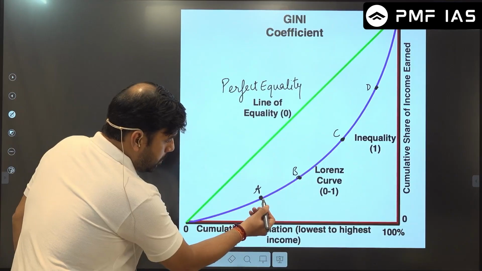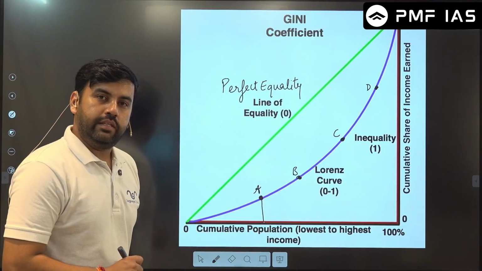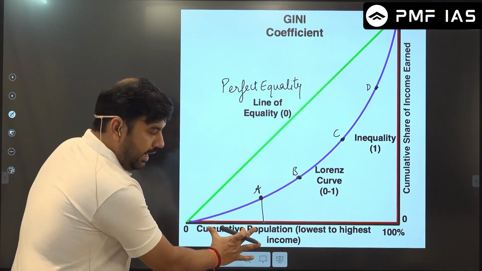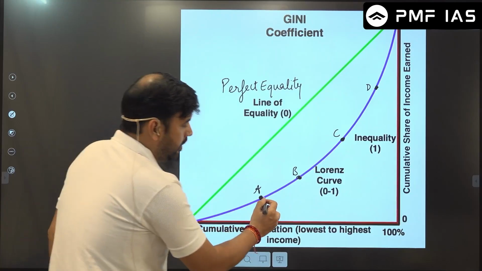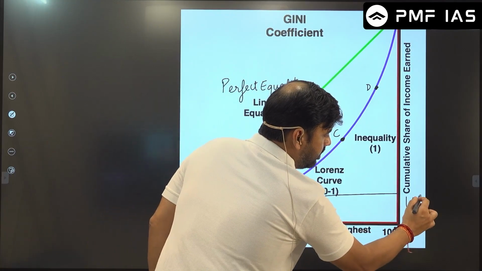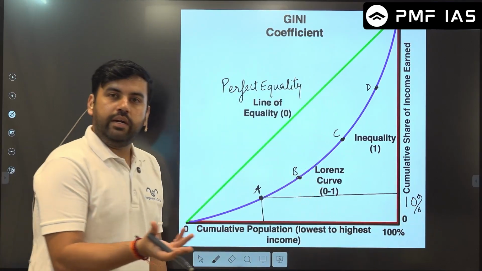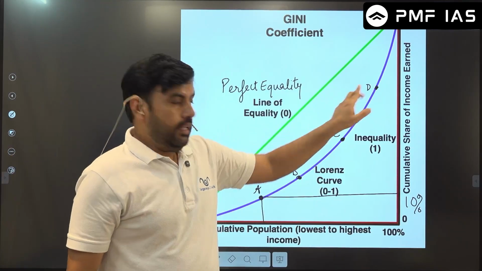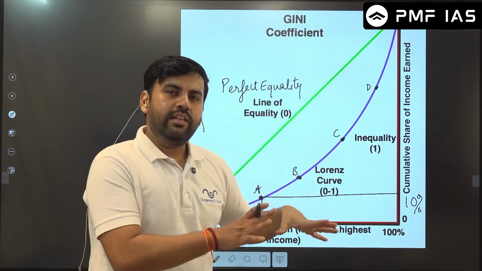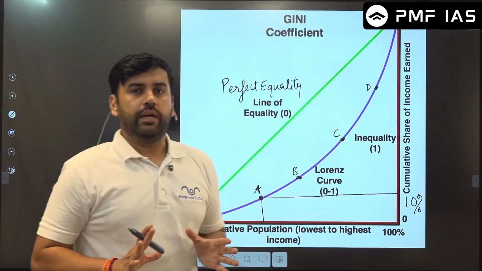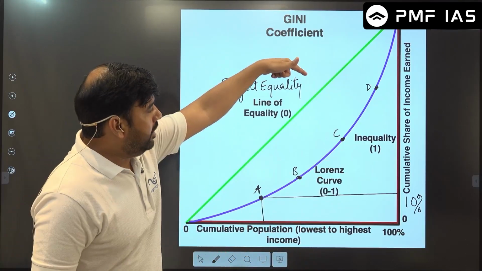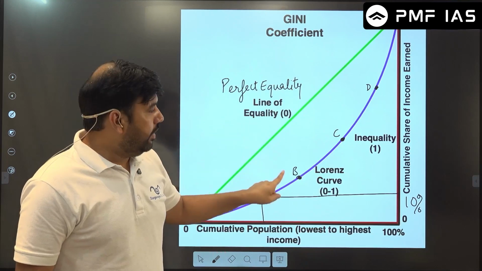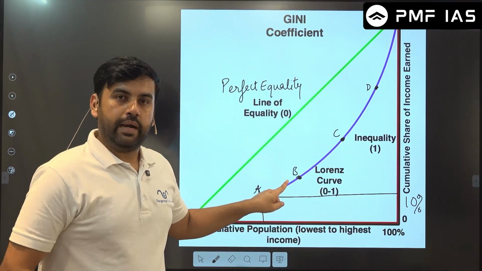So let's say at point A, this shows that 20% of the population has 10% of the wealth. Inequality, 20:10. The same is true with point D, and the same is true with B and C. So all these points are showing some kind of inequality. What we need is the green line. What we have is the blue line, right?